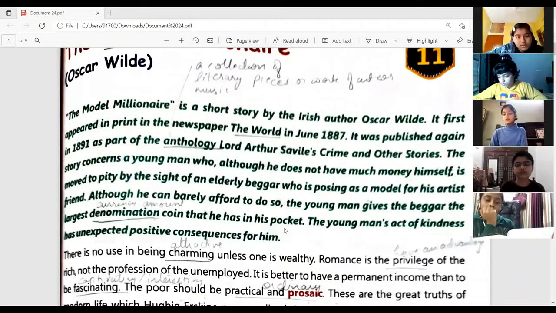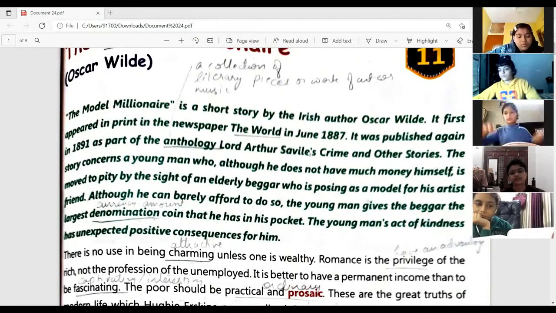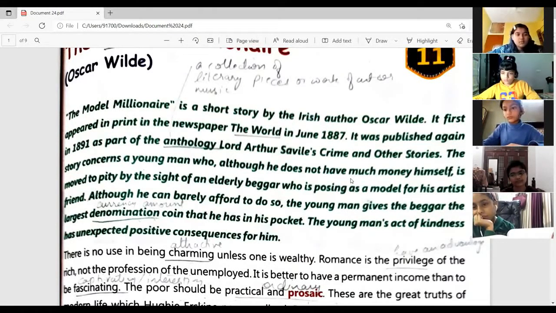All right. Thank you, sir. So basically, what is there in this story is that it is about a young man, right? Who, although he does not have much money himself. So this man is not having a lot of money for himself, right? But he is moved to pity, means that he is empathizing with the elderly beggar that is present over there as a model for his artist friend.